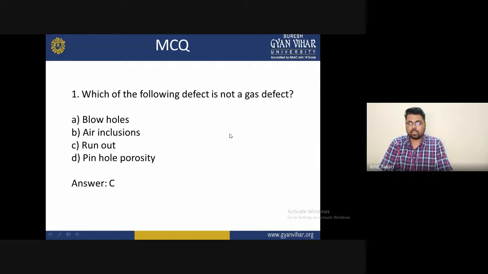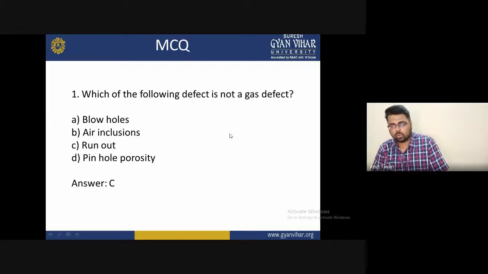All of these come under the category of gas defects in metal casting. The run out is not part of it, because you can see here that a run out is not a gas defect and does not occur due to gas.